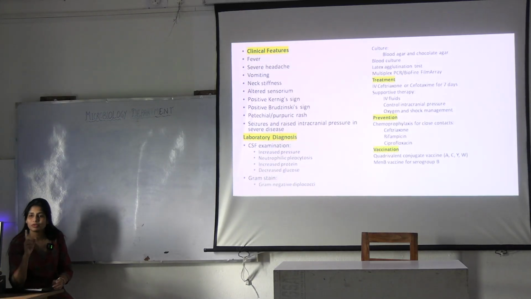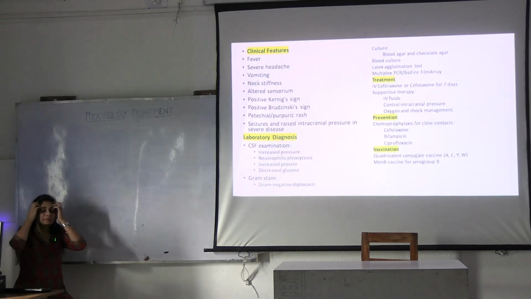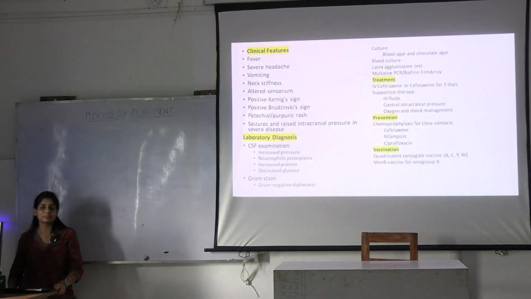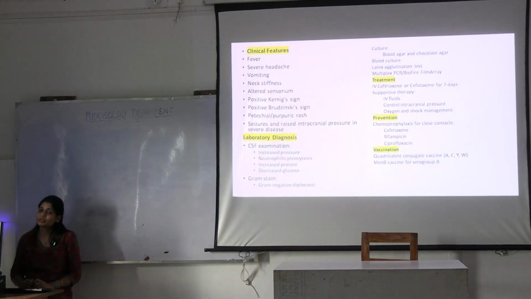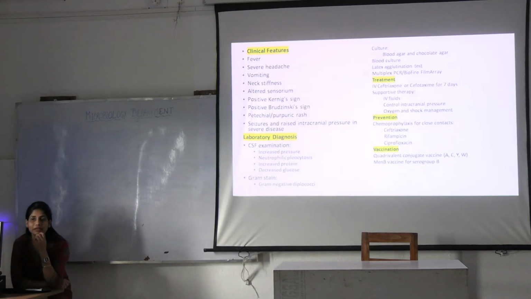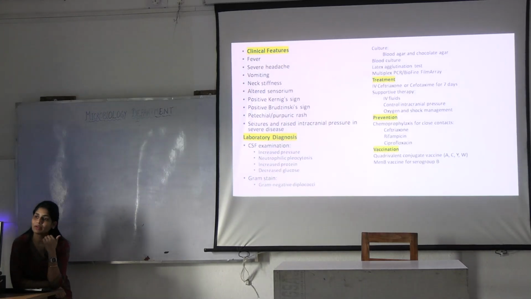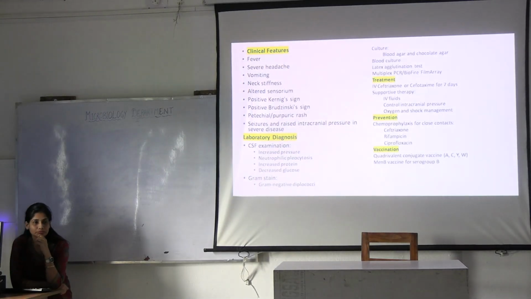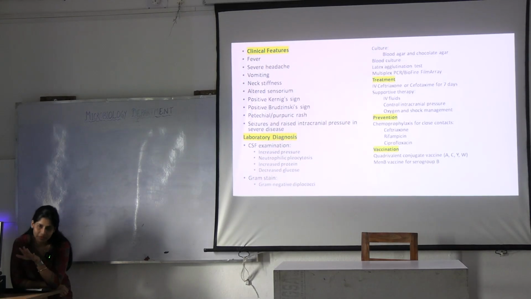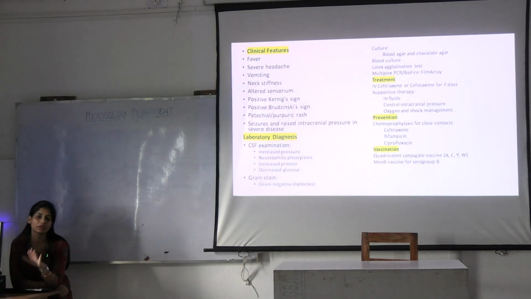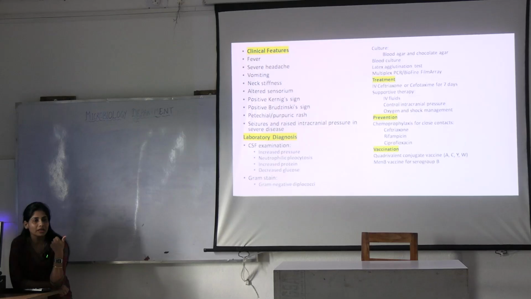Okay. What will you do with this CSF sample? In the microbiology laboratory, how will you perform? You will do a wet mount. Will you observe if any pus cells are there? In case you are suspecting fungal infection, what will you do? That will be covered in the fungus case. Now you tell me, on what will you inoculate this sample? Blood agar and chocolate agar.